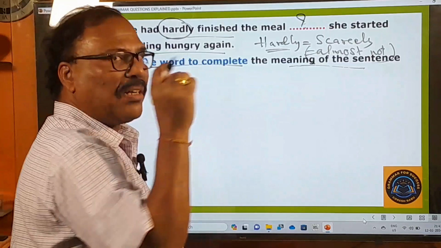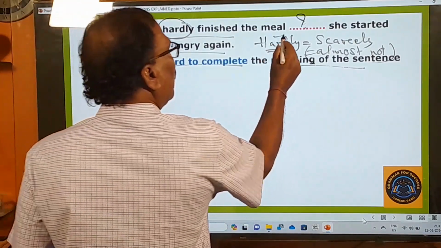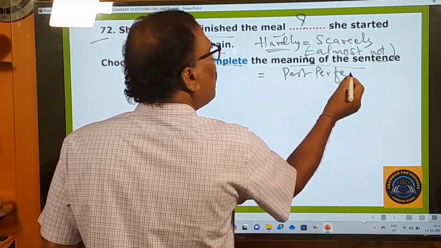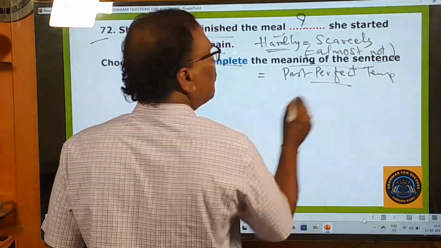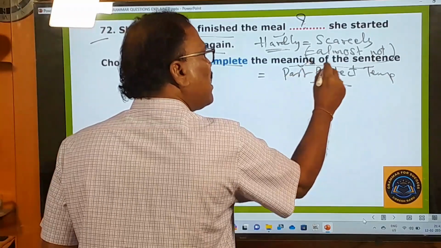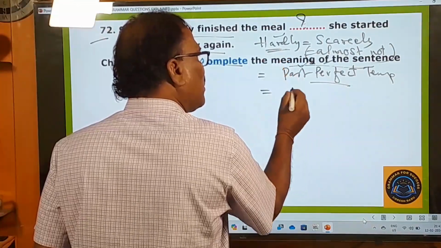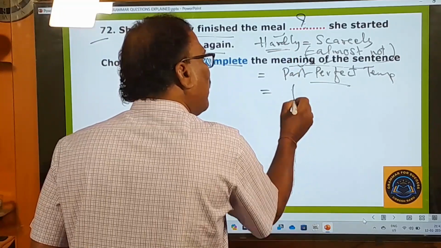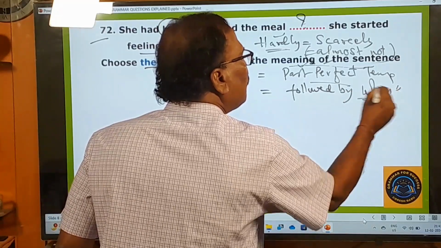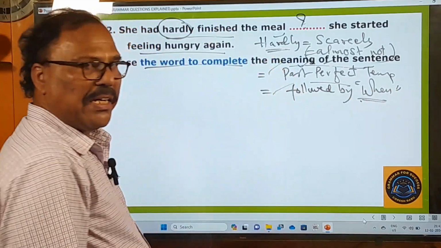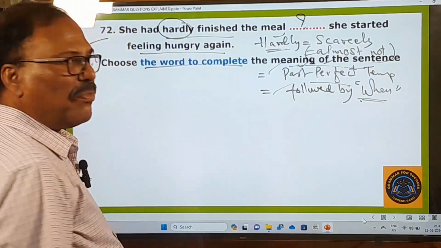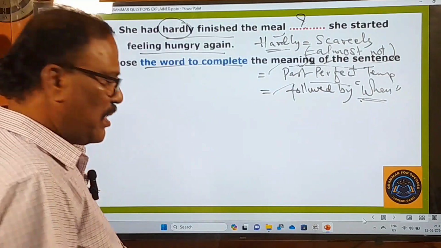And here 2 important things you have to remember about this hardly. What is that? It is often used with past perfect tense. Remember, past perfect tense. In the sentence where there is hardly or scarcely, there must be a sentence in the past perfect tense. And the next thing is, this hardly is always followed by the conjunction when. Please keep these 2 points in your mind. In the use of hardly or scarcely, keep these 2 points in your mind. And now I'll give you the options. You can easily choose the right option. Right.